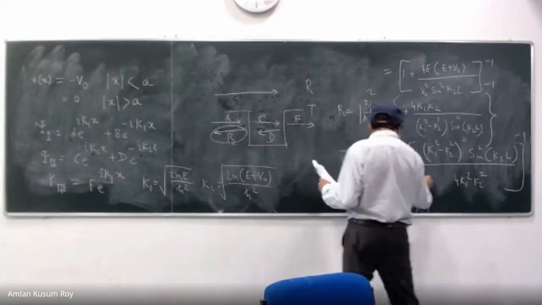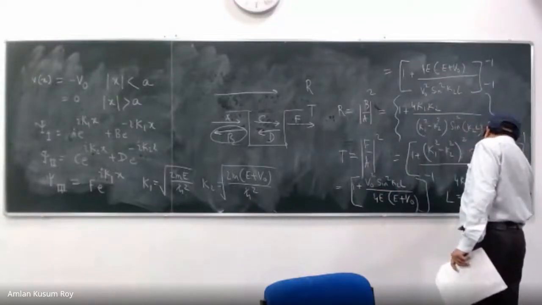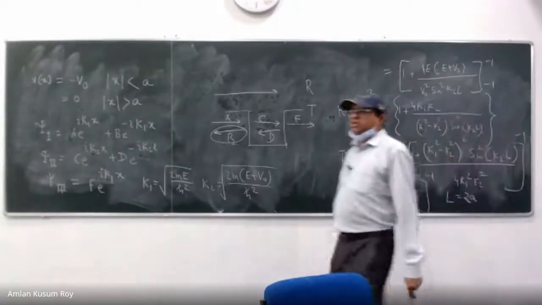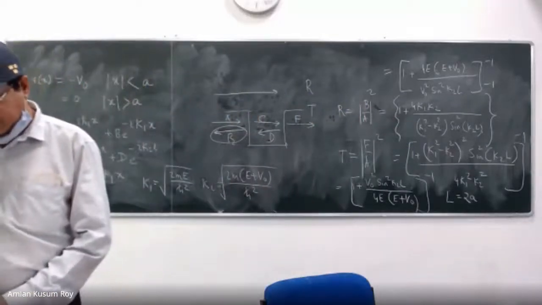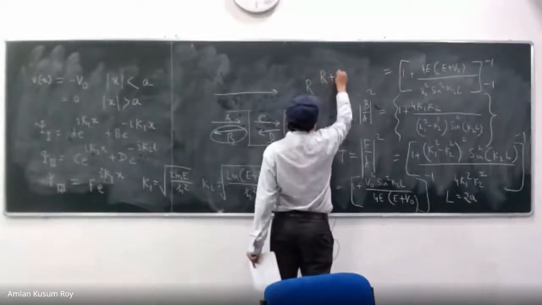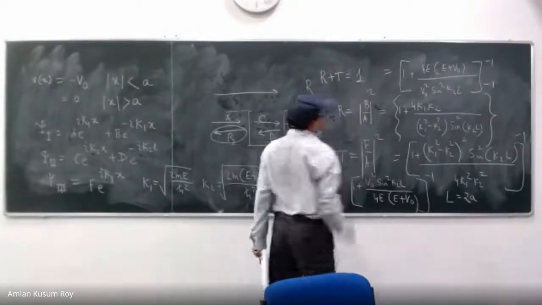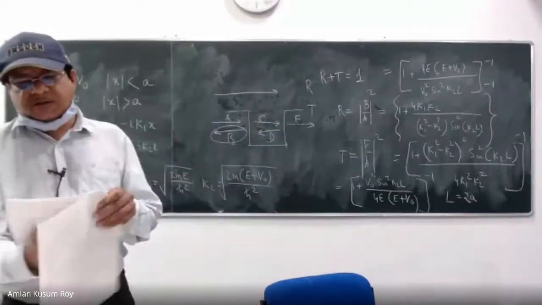Now the question is, what does it tell us? So here L is actually given by the length of the box. L is equal to twice A. So these are simplifications that you can do. But the question is, what can it tell us? You should also prove that. As always, what it tells me is given by this plot.